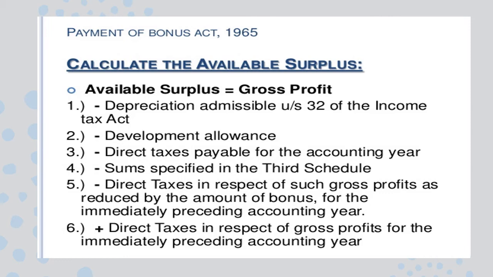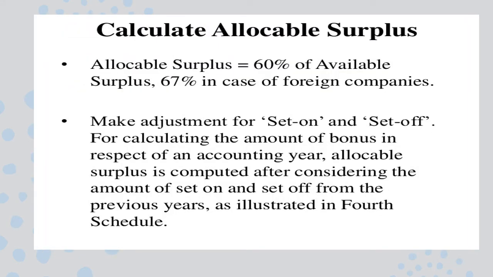So what are the items we have to take into consideration? Then direct taxes in respect of such gross profits, which have already been reduced by the amount of bonus for the immediately preceding accounting year. We have to add direct taxes for the particular year for the immediately preceding accounting year. This is the formula for calculation. So allocable surplus is equal to, as I told you, 60% of available surplus. In case of foreign companies, it is 67%.